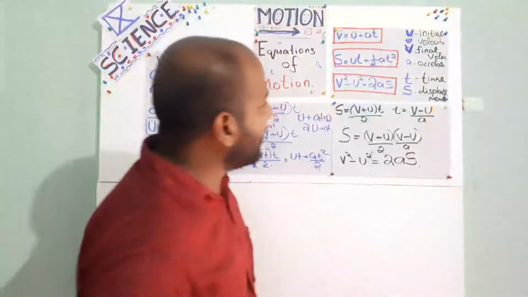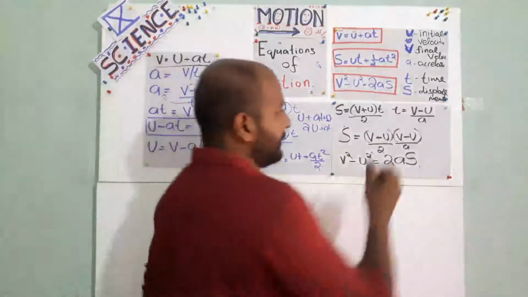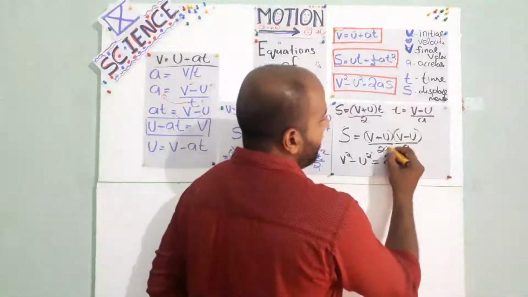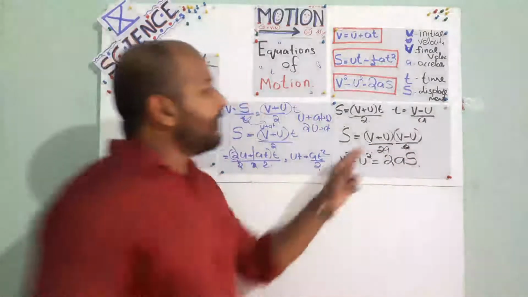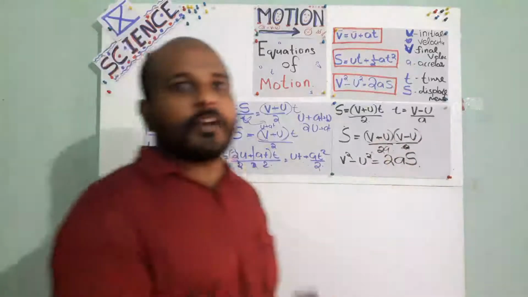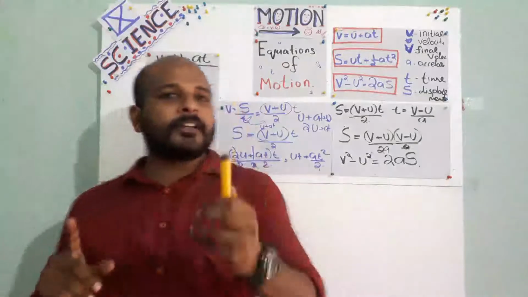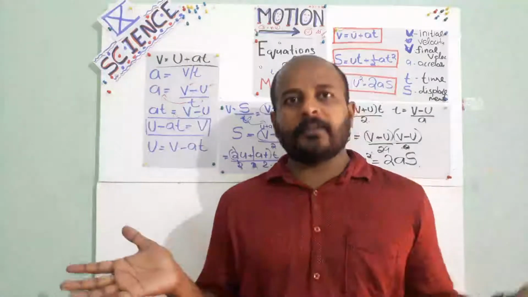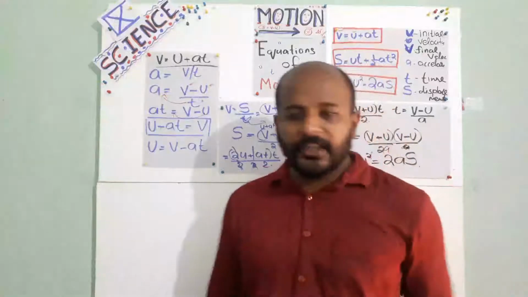Substitute that, we will get v plus u into v minus u divided by 2a. Isn't it? See, handle it like this. 2a will go this side, means 2as. V plus u into v minus u. The same equation of mathematics: a plus b into a minus b is what? A square minus b square. It's done or not? So that's the way of solving three equations.